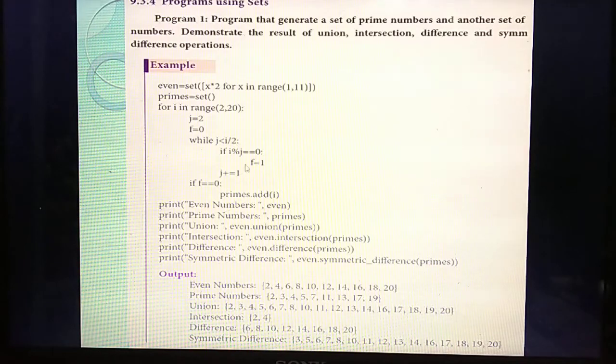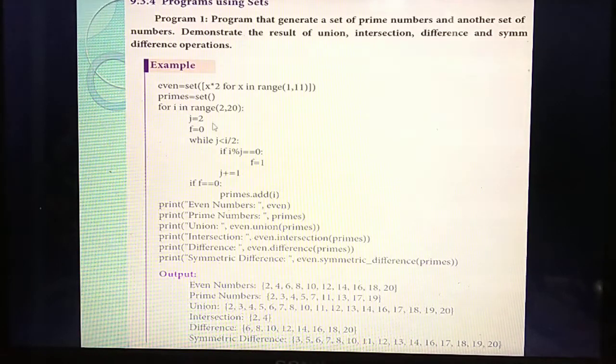Likewise, it will check each value against j. If the value is less than j and you get the remainder 0, then the value of f will now be 1. When will the value of f be 1? If you are getting the remainder 0. In that case you set f equal to 1, and the j value will increment each time.